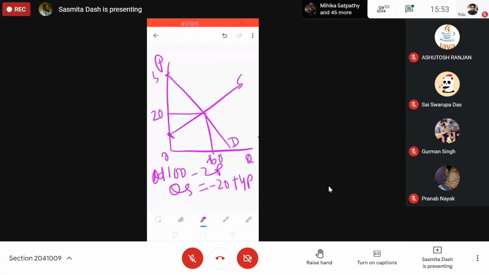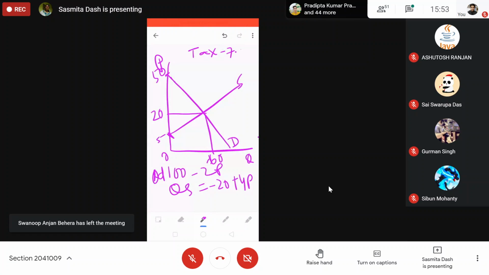Okay, and supply, where supply starts? 5. Okay. Now, government is imposing a tax of 7.5. How much will be the new buyer's price and seller's price? The supply curve will shift to the left by 7.5 if the tax is on the seller.